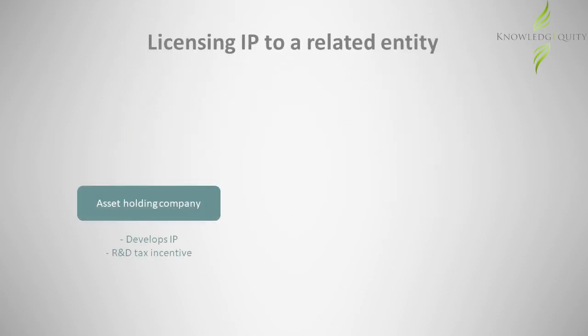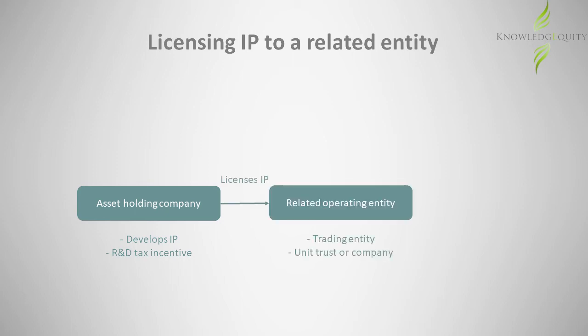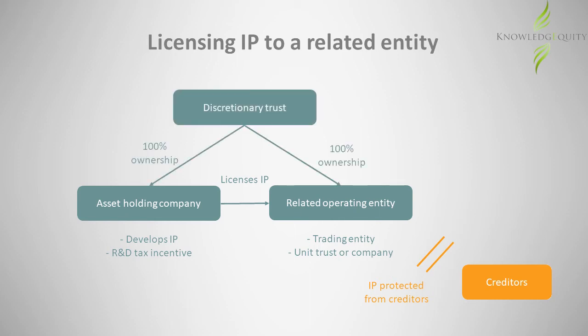Here, an asset holding company develops and holds intellectual property and takes advantage of the R&D tax incentive, leasing the IP to a related operating entity. This protects the IP from creditors of the operating entity. Both entities are ultimately owned by a discretionary trust, maximising the flexibility of distributions and availability of CGT discounts.